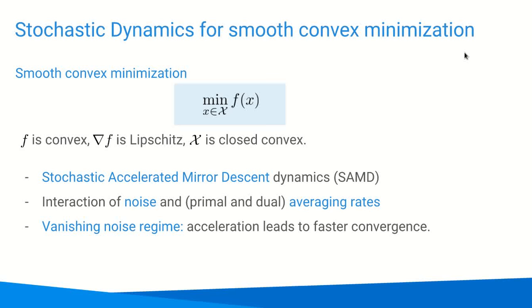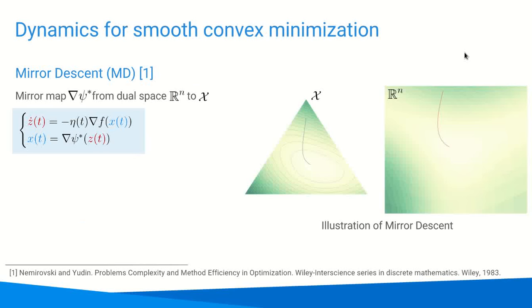In this paper, we study dynamics for smooth convex minimization. We propose the first continuous time model of stochastic accelerated optimization, and we study the interaction of the noise properties and the parameters of the dynamics and their effect on the convergence rates.